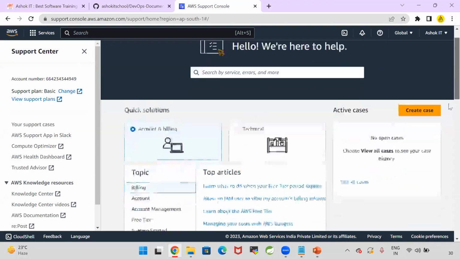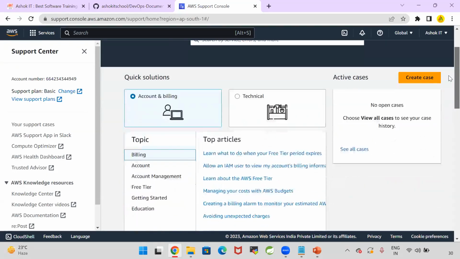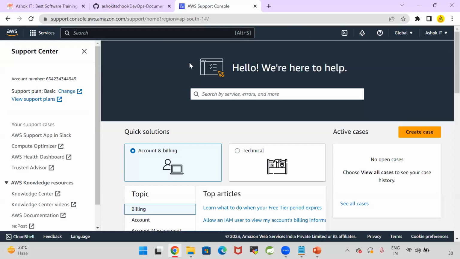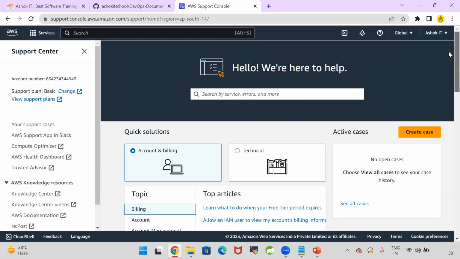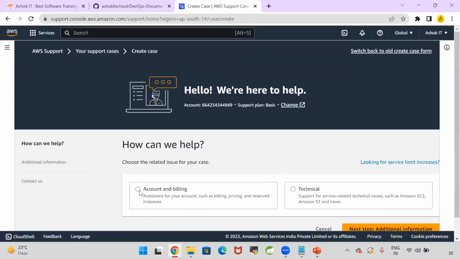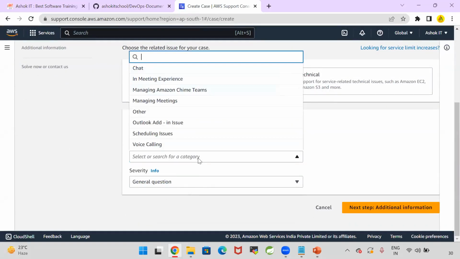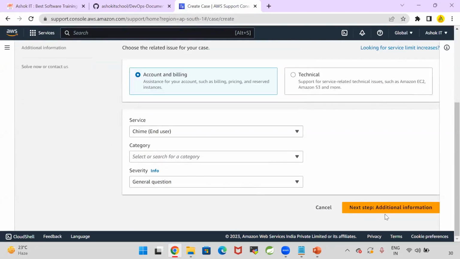Once the bill is generated in AWS, the first time we are going to get around 3,000 to 4,000 bill for running the EKS cluster. You need not pay that bill amount because AWS people will encourage students to learn new concepts. In AWS, there is an option called Support Center. You can go to the Support Center, raise a ticket, and create a case. Select account and billing, select the billing category, and go to the next step.